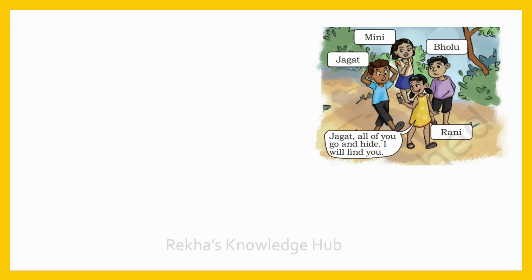Let us look at the first image. It shows a group of children playing the game hide and seek. See, here we see Jagat, then Mini, Bolu and Rani standing together. What did Rani say? Jagat, all of you go and hide. I will find you. This means Rani is the one who will look for others and the rest will go and hide.